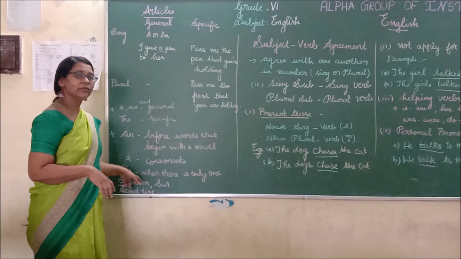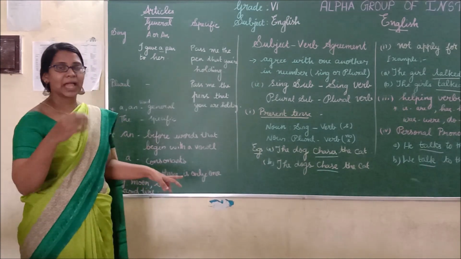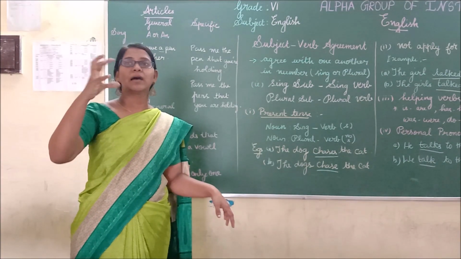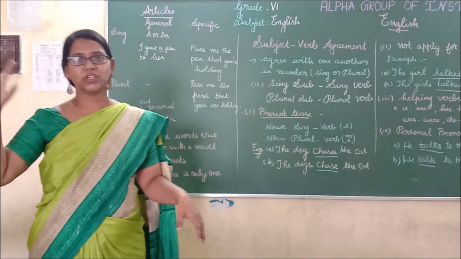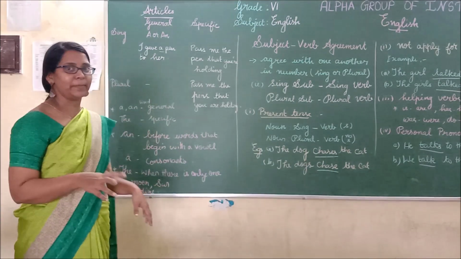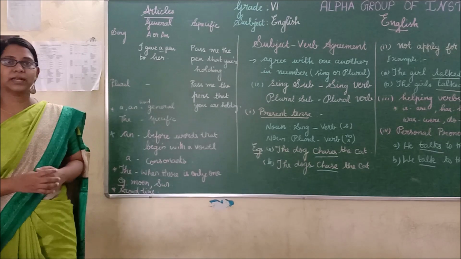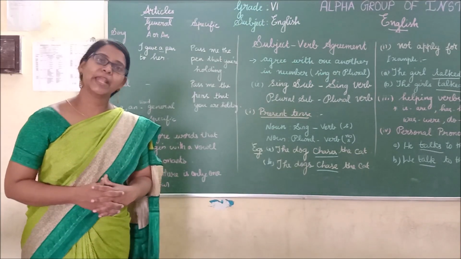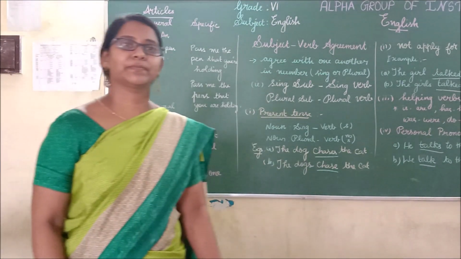And if you talk about the, we have to use it for the specific thing, and the is used before the noun which is mentioned for the second time. I hope you have understood clearly, my dear children. Thank you, my dear children. See you in the next class.